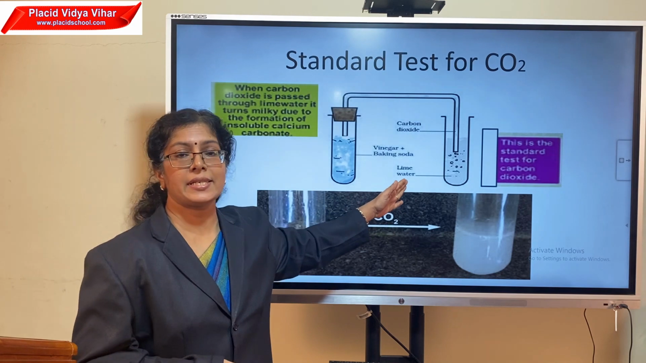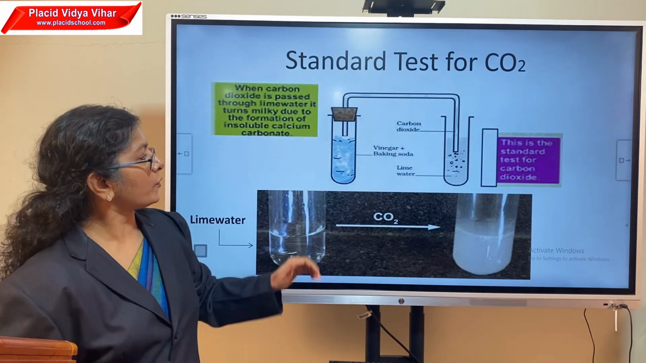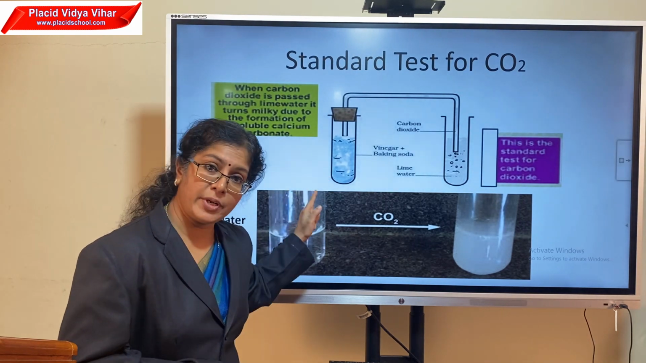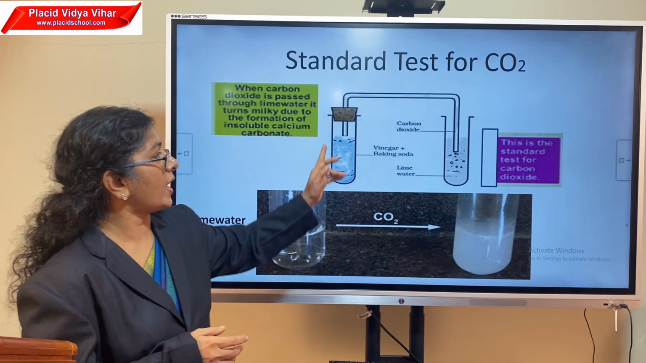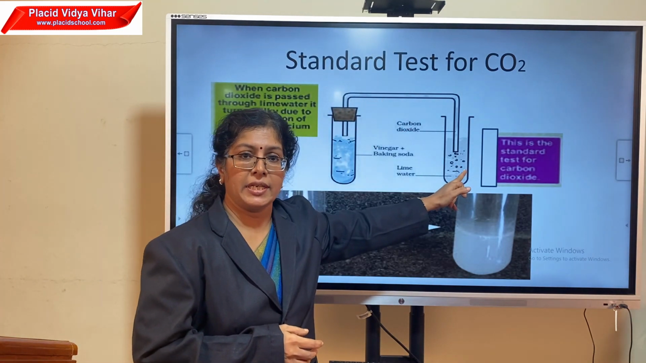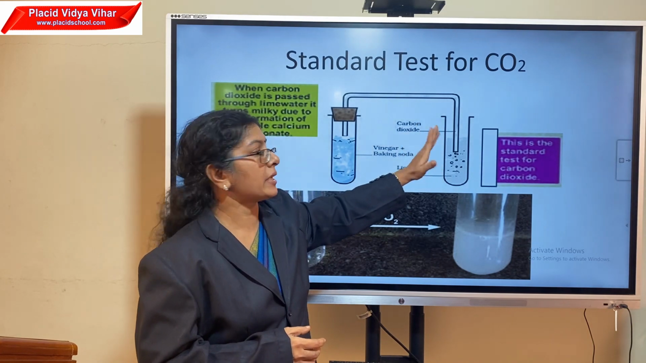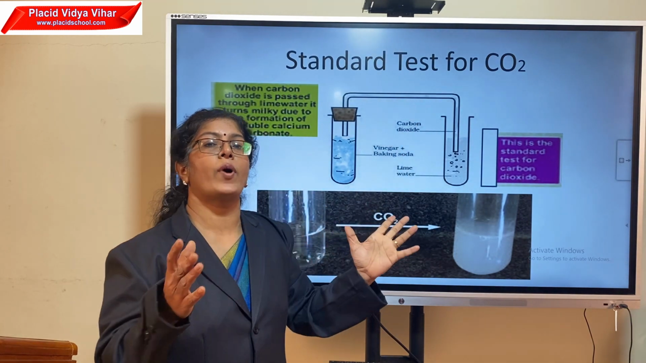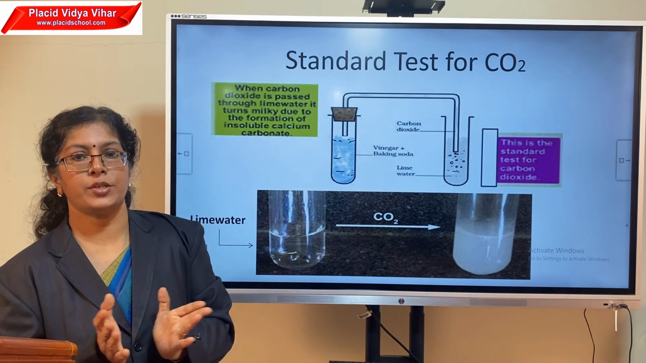Lime water is a substance which is calcium hydroxide. So if you direct this carbon dioxide gas, which is the product of vinegar and baking soda, to lime water, that transparent liquid, or the clear solution, changes to white in color, a white milky substance. That is a new change.